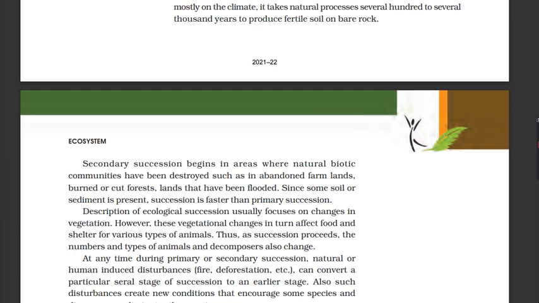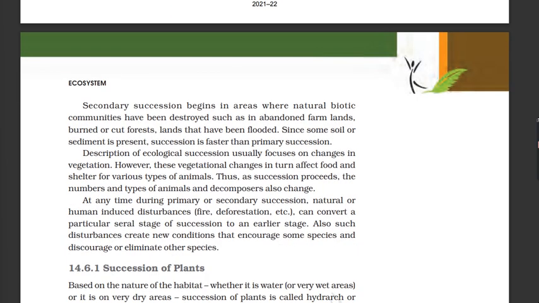Secondary succession begins in areas where natural biotic communities have been destroyed, such as in abandoned farmlands, burned or cut forests, lands that have been flooded. Since some soil or sediment is present, succession is faster than primary succession.